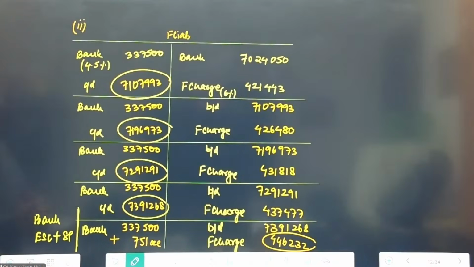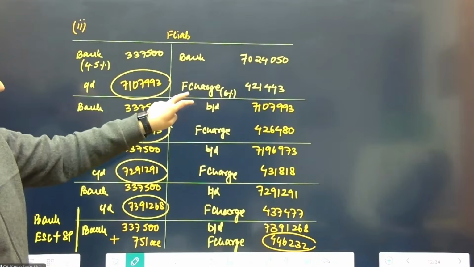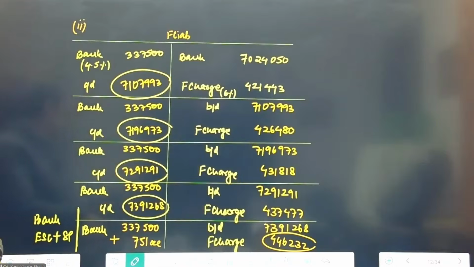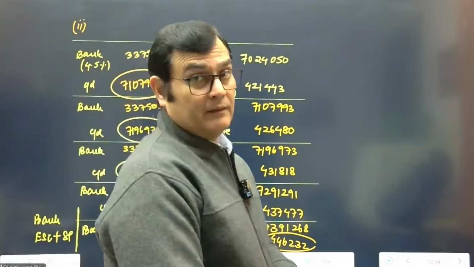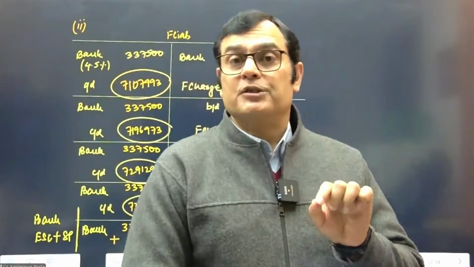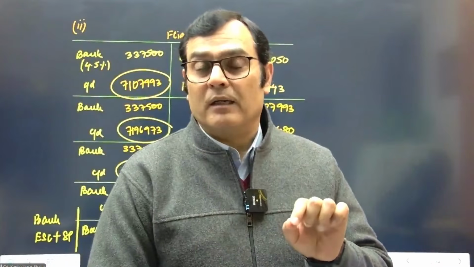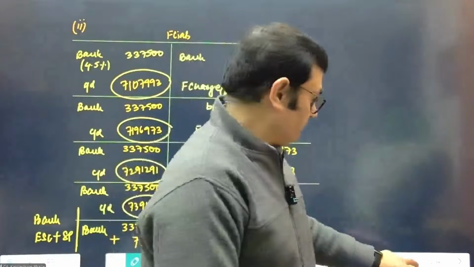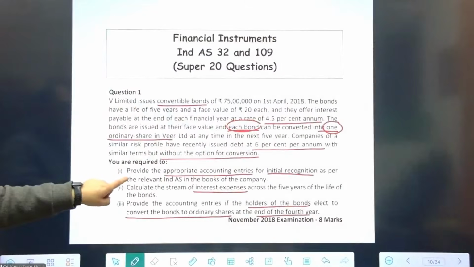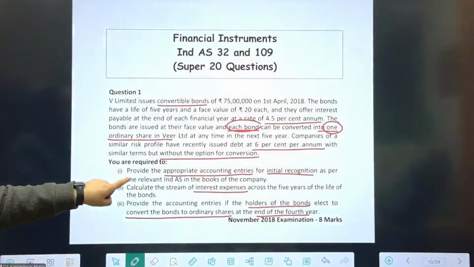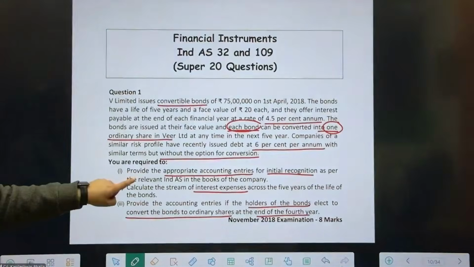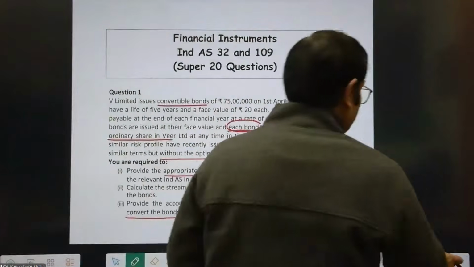We have segregated the interest charge. For each of the 5 years, the interest stands calculated. The question is not complete. We were only given the status to calculate the interest in the second part. Now there is a third part. Let's go back. So the entries and initials are done. Though I did not show the accounting entries, let's do that as well.